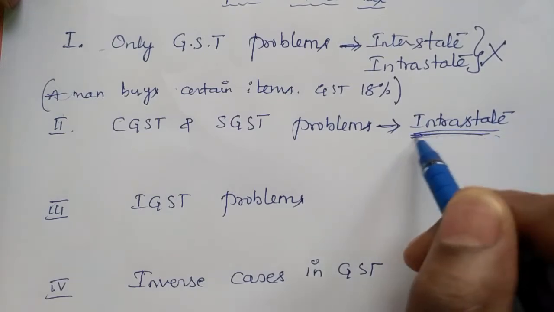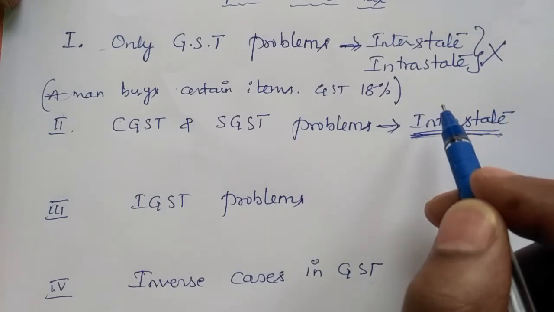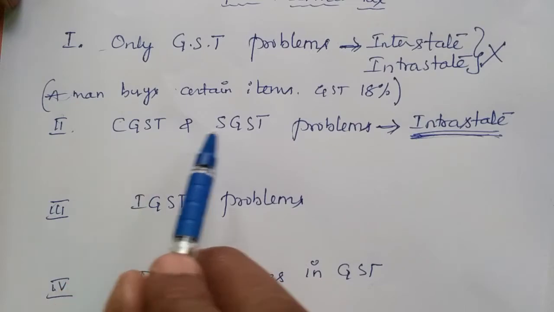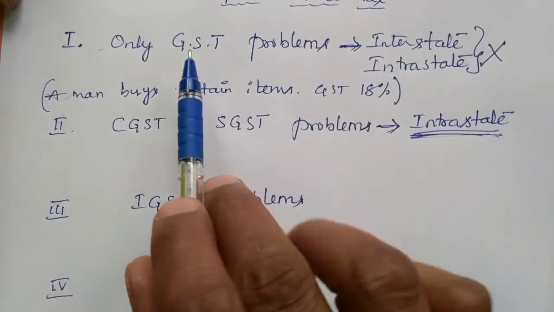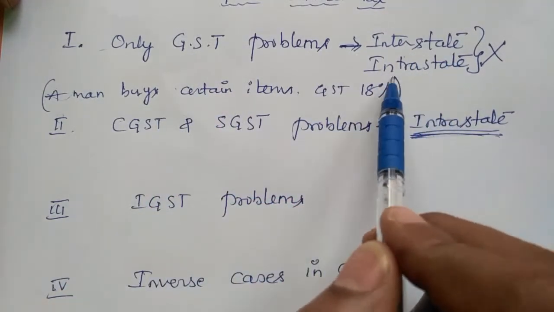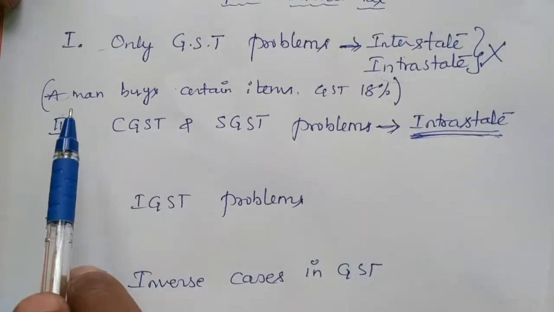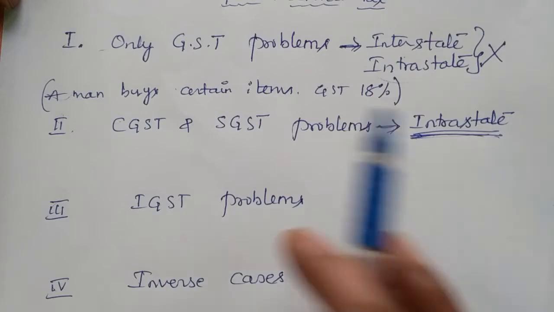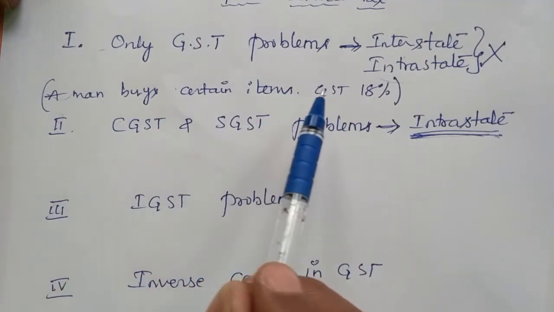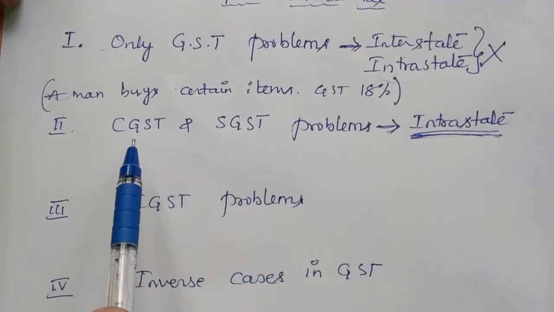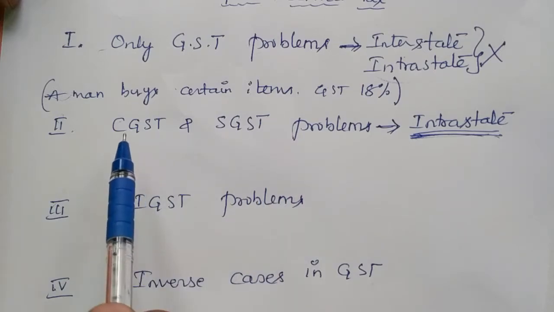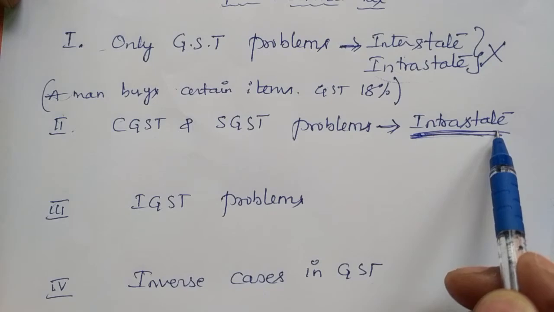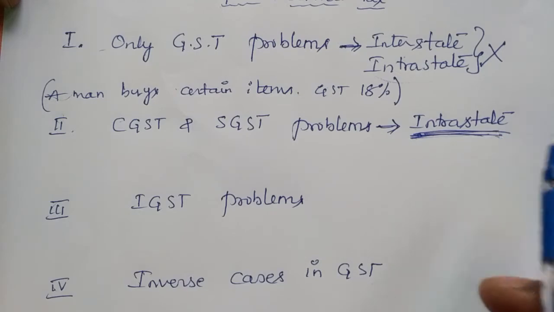That word intrastate or within the state indicates that this problem comes under CGST and SGST. But in the first type of problem, nothing about interstate or intrastate is given, just a man buys certain items and the GST percent.